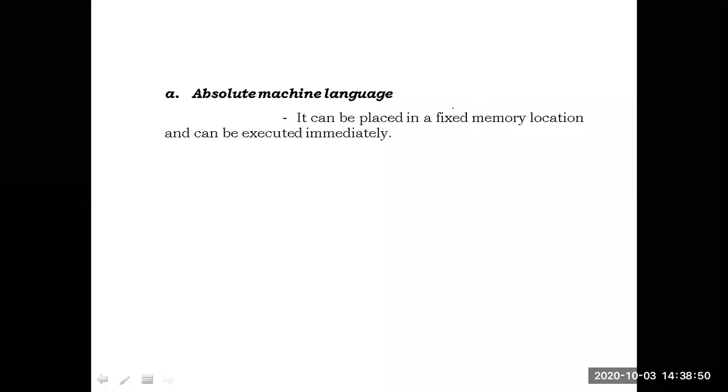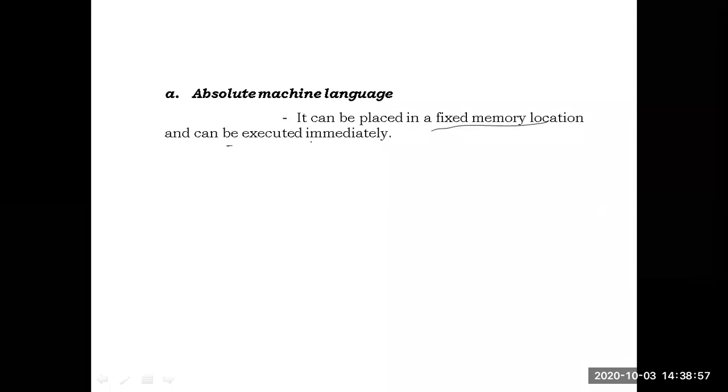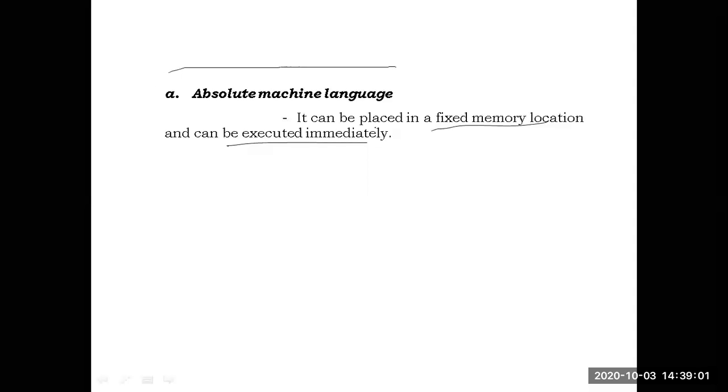What is absolute machine language code? It can be placed in a fixed memory location and can be executed immediately.